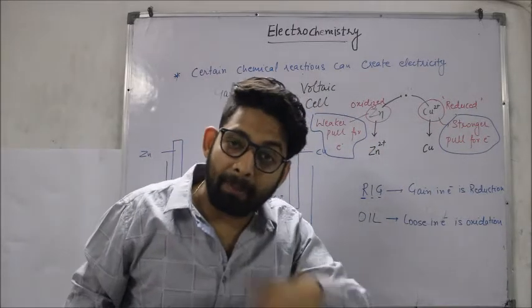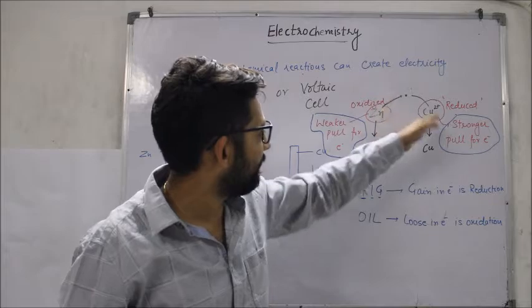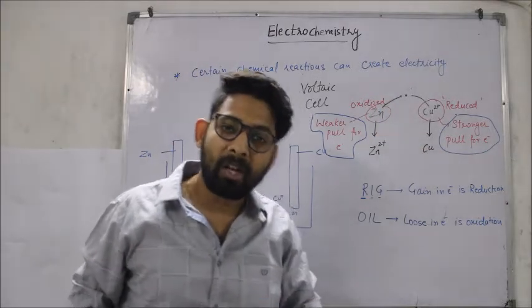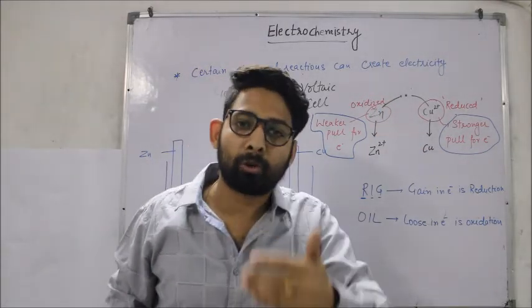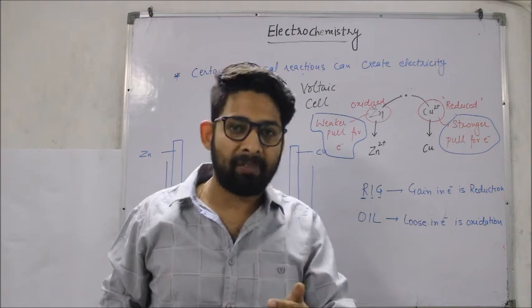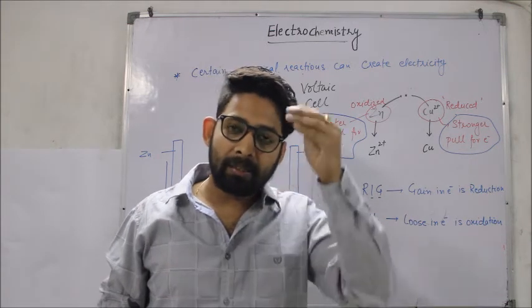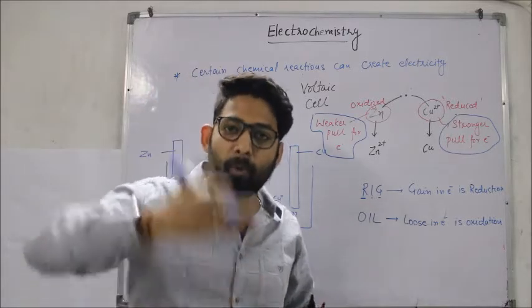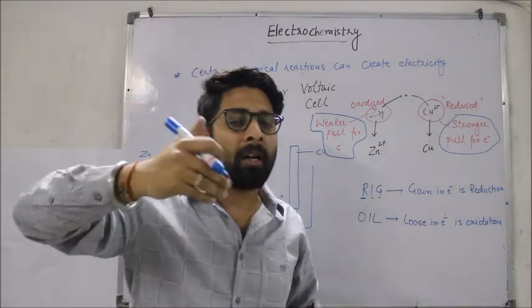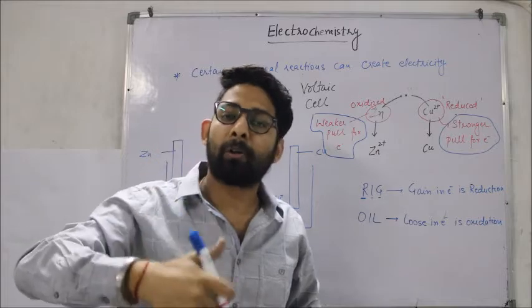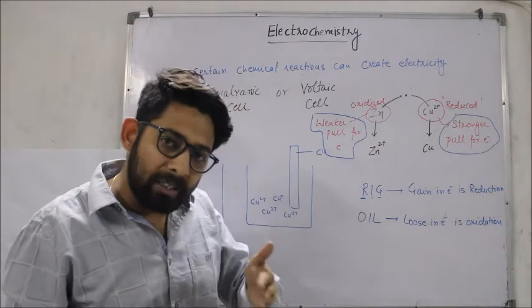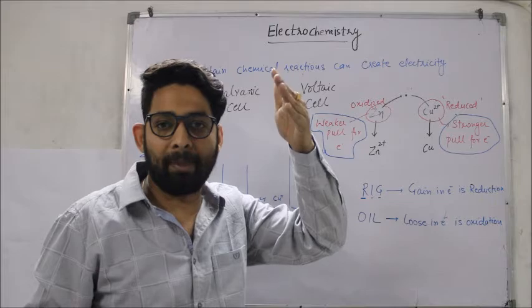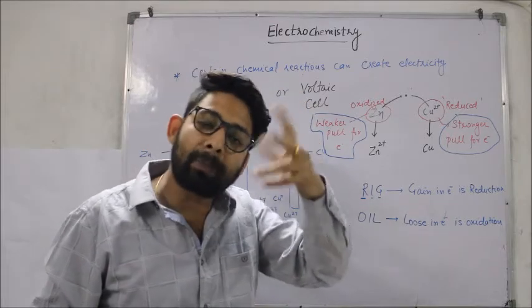अब मुद्दा यहाँ पर ये कि भाई how do I get to know कि which out of them is going to have a strong pull of electrons? So you have to go through the electrochemical series which is given in your book. So under that table, if you look at the table, जैसे जैसे आप ऊपर जाओगे, as you move up, the stronger pull for electrons will increase. तो जो उस इलेक्ट्रोकेमिकल सीरीज में जो सबसे ऊपर एलिमेंट होगा उसका इलेक्ट्रॉन का पुल सबसे ज्यादा होगा.